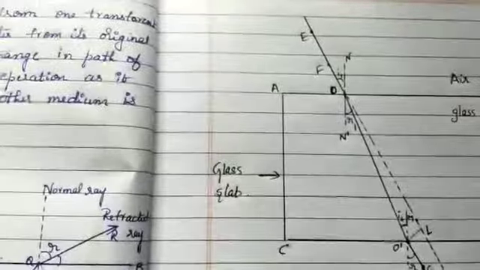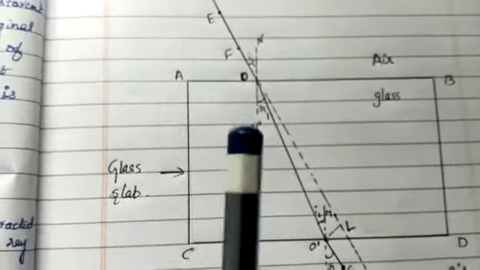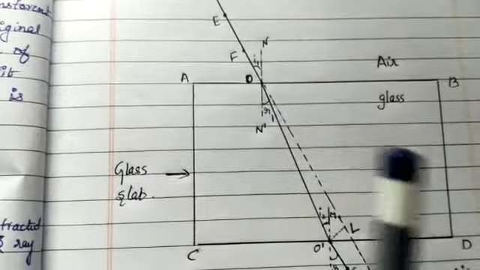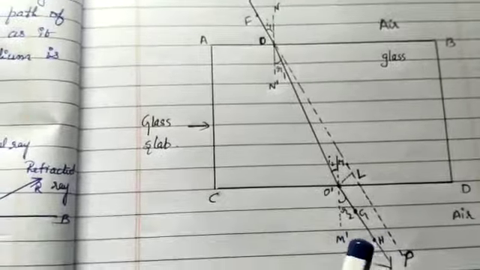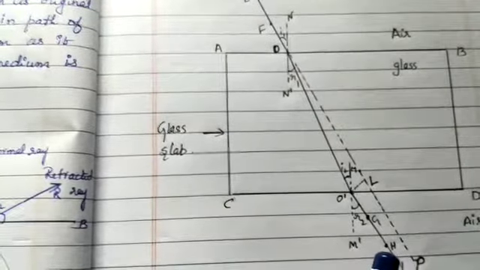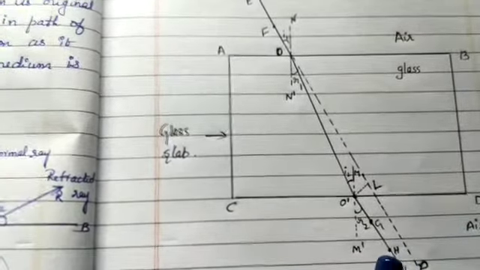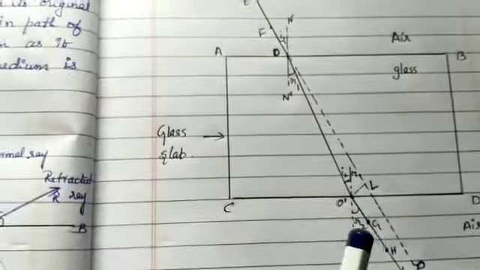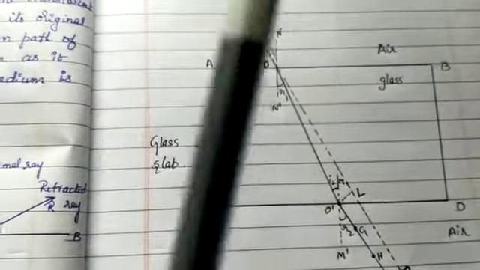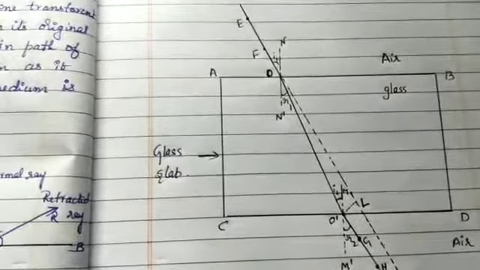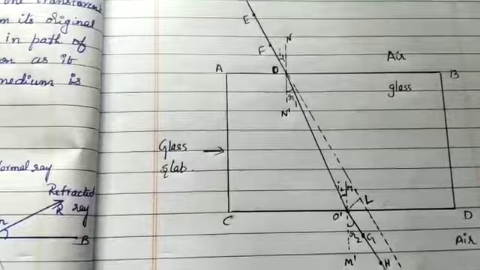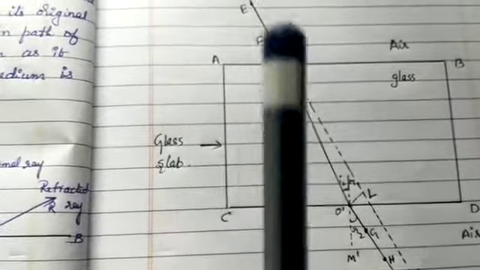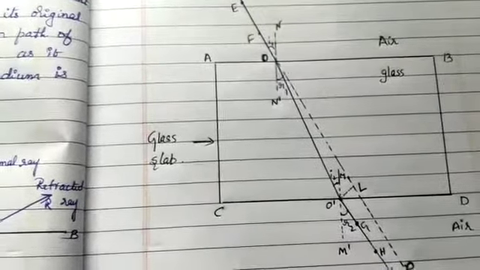Then look at the image of the pins E and F through the opposite edge. Fix 2 other pins, say G and H, such that these pins and the image of E and F lie on a straight line.